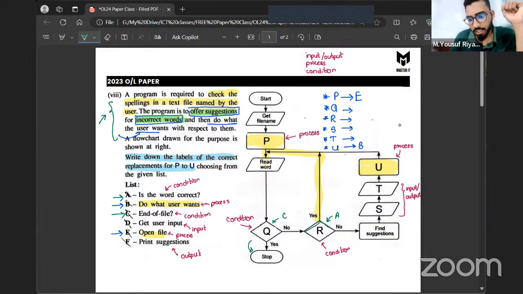is the word correct? And if the word is correct, then we are going to go for the next word. But if the word is wrong, now you can see here we are going to go for finding suggestions.